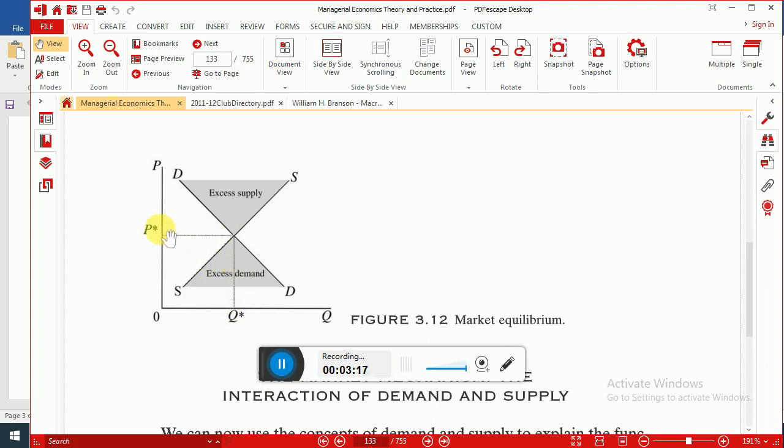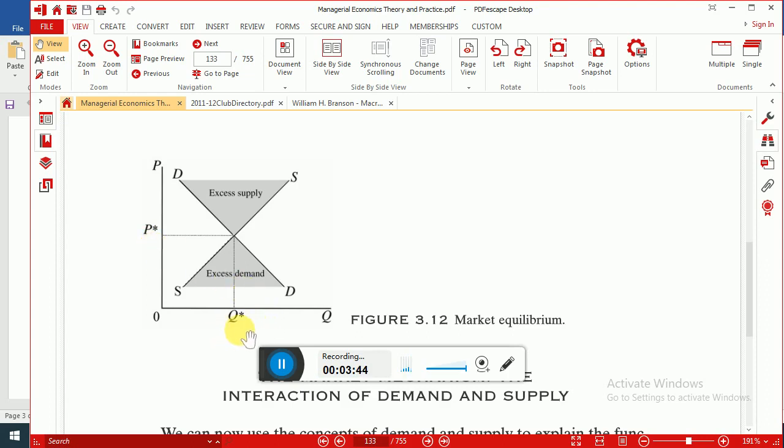So P* is known as equilibrium price, Q* is known as equilibrium quantity. What is equilibrium price? Equilibrium price is that price where quantity demanded of a good or service is equal to supply of that good or service.